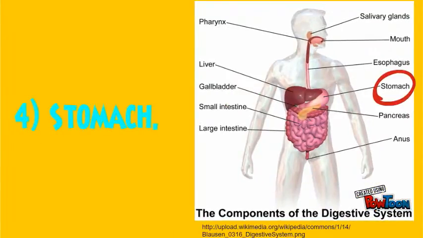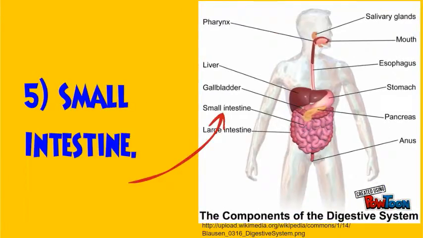Stomach: it is the part of the digestive system that is important for churning food into a uniformity that is easier to digest for the rest of our body. Small intestine: it consists of three segments, the duodenum, jejunum, and ileum. It is also a muscular tube that is approximately 22 feet long that uses enzymes to break down food that is released by the pancreas and bile from the liver.